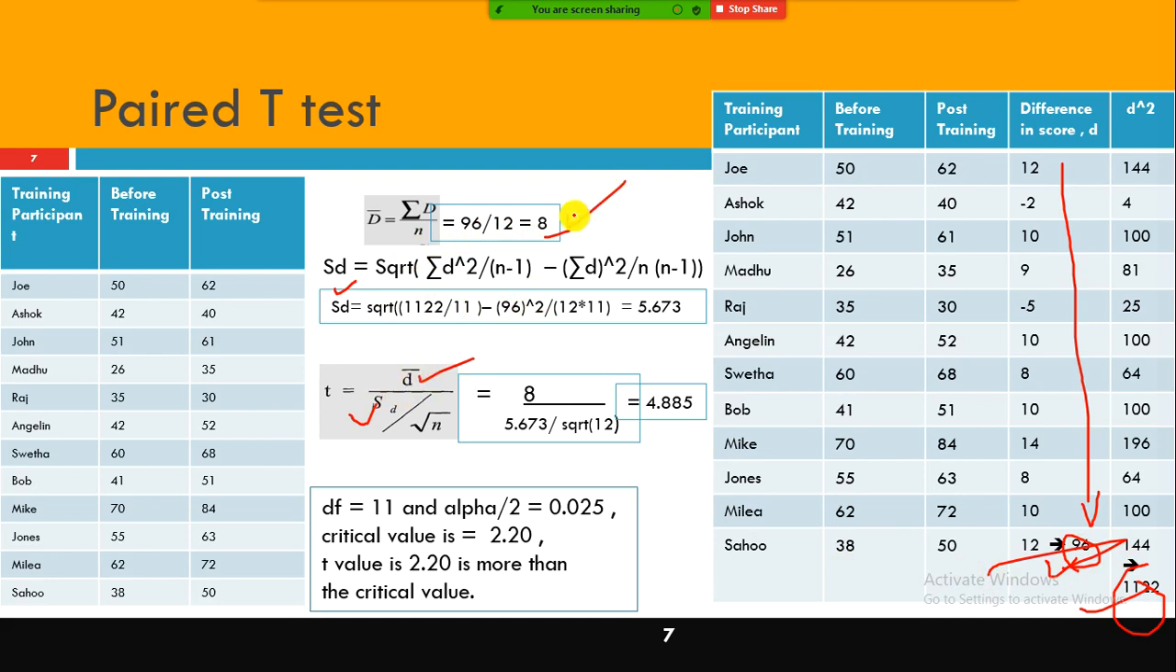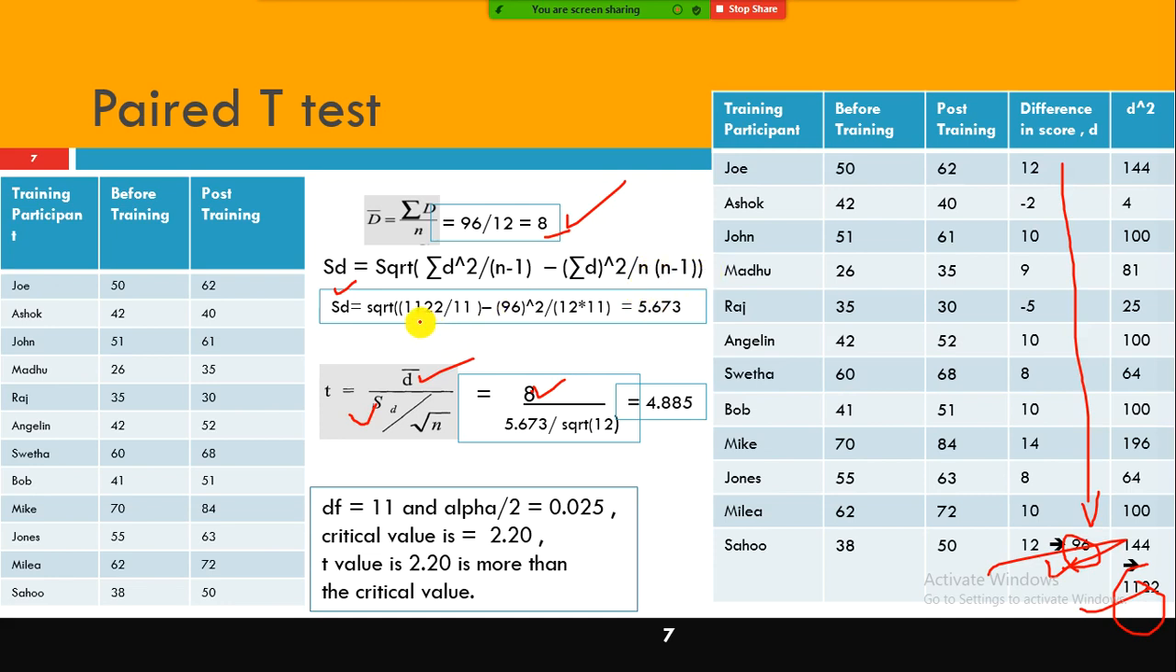The numerator value we got is 8. I just plugged it in here. In the denominator is the standard deviation, which I computed using this formula. So what is d squared? 96 squared divided by n minus 1. See here, the sum of d squared divided by n into n minus 1.